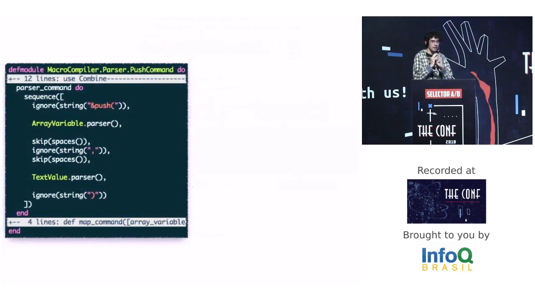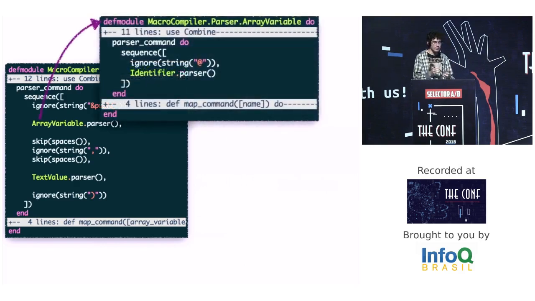Now we have here a very complex parser for the push command. There is a sequence of the string push, open parentheses, an array variable name, space, a comma, space, and finally a text value and close parentheses. This is a very complex parser. But this very complex parser uses a simpler parser to describe the array variable name, which is the sequence of an at sign and an identifier.